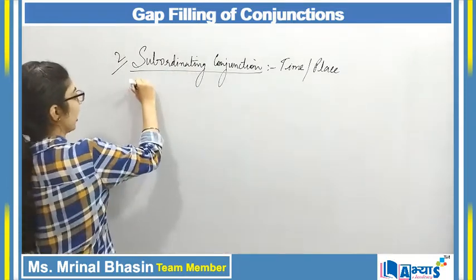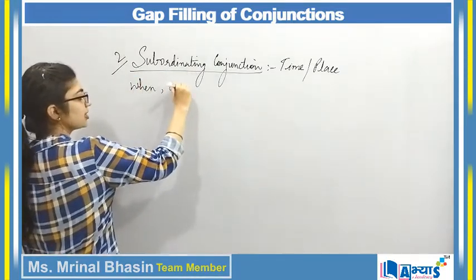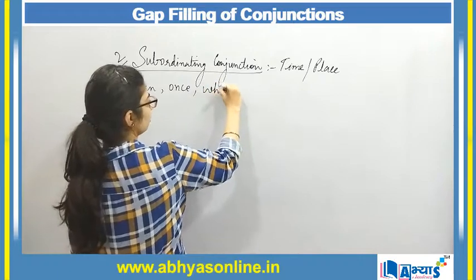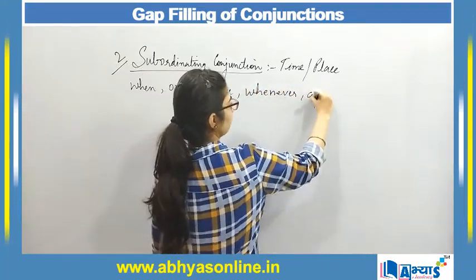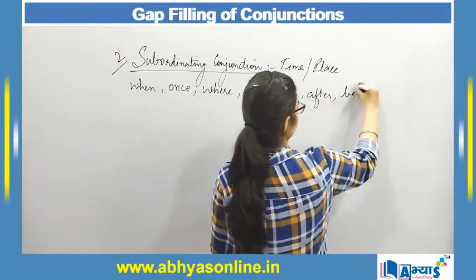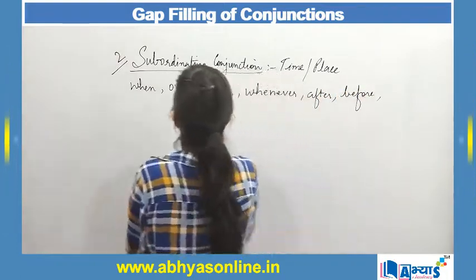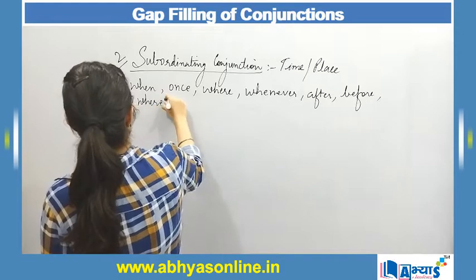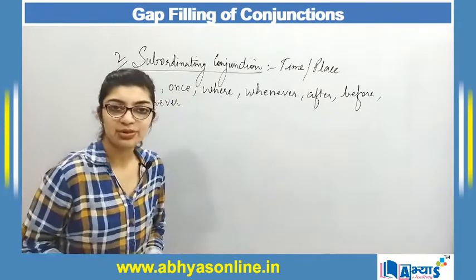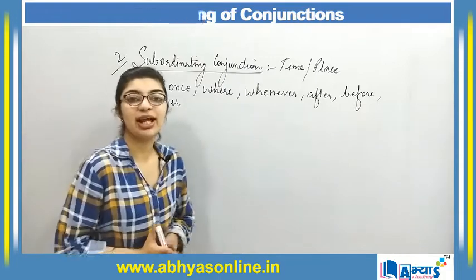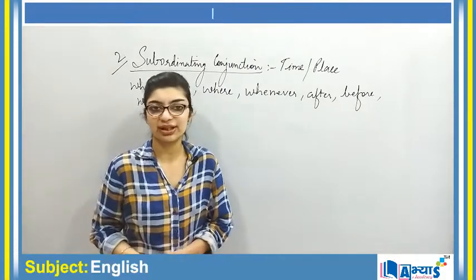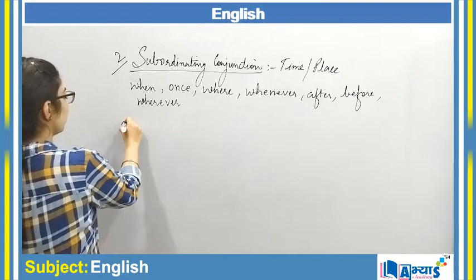Some examples of subordinating conjunctions can be when, once, where, whenever, after, before, wherever. So these are some of the examples of subordinating conjunctions, and now we are going to understand how we can fill in the gaps using subordinating conjunctions. So the first example over here can be